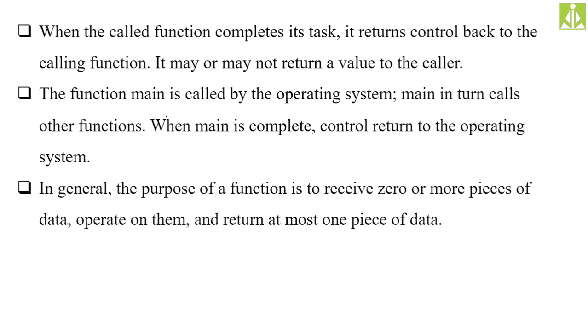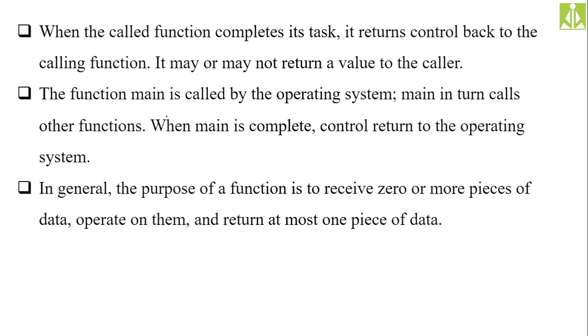The operating system is responsible for calling the main function, and when the main function completes its action, it will return the control back to the operating system, because only the operating system has called the main function. So the control is shifted from the operating system to the main function, and once the main function completes its activities, the CPU control will be given back to the operating system.